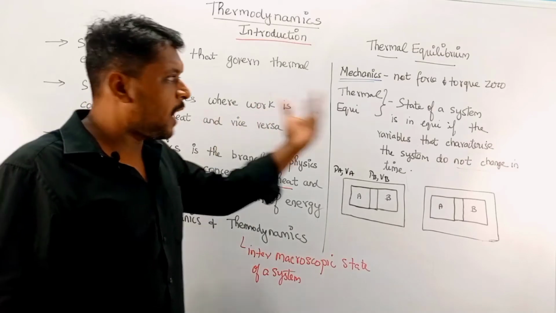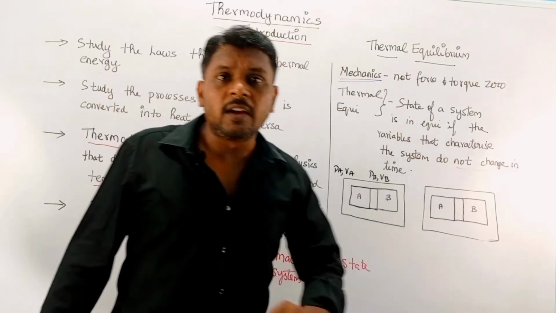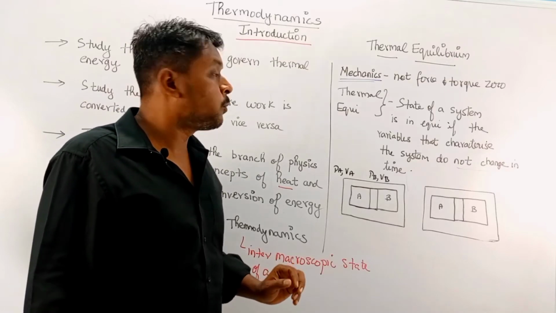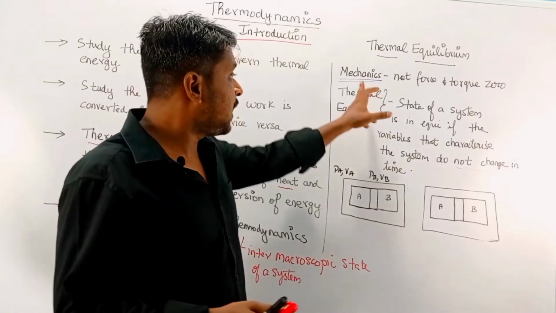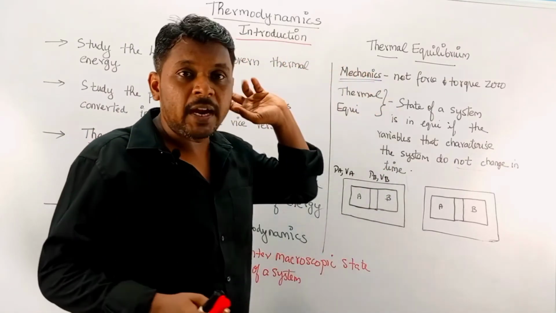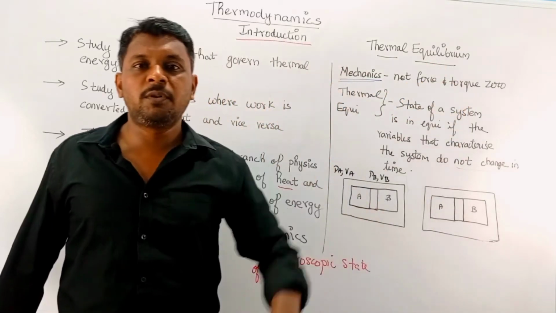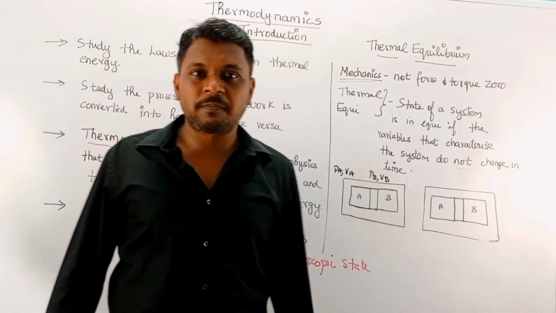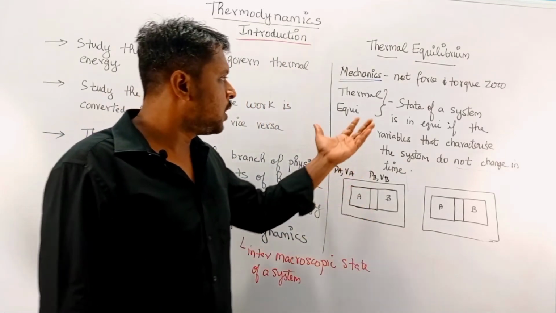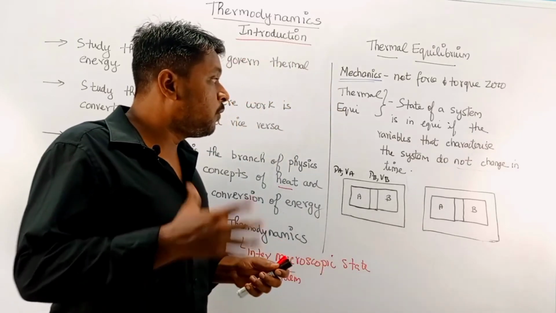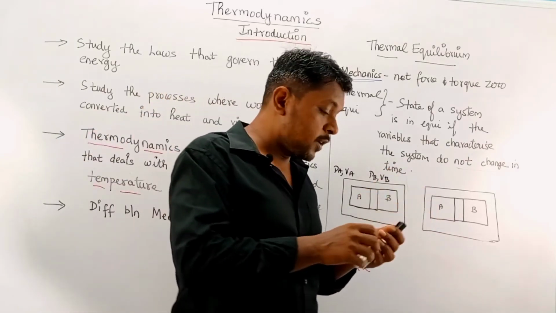Next we have another term called thermal equilibrium. Before talking about thermal equilibrium, we discussed mechanical equilibrium. In mechanics, when the net force and net torque are zero, the system is in mechanical equilibrium. So what about thermal equilibrium? Here we say that the state of a system is in equilibrium if the variables that characterize the system do not change in time.